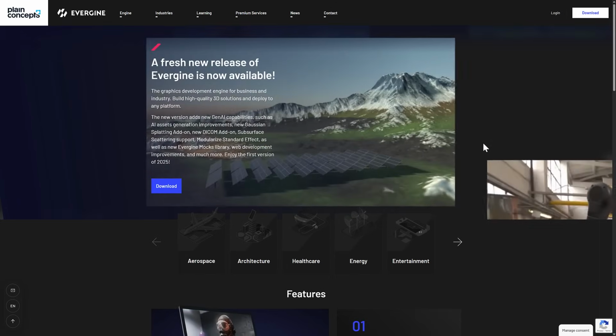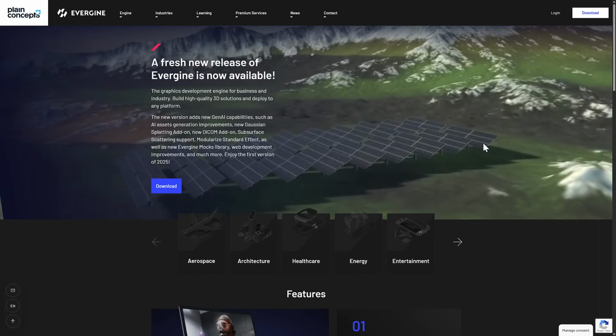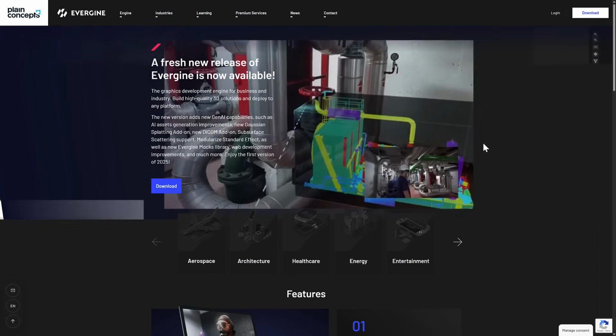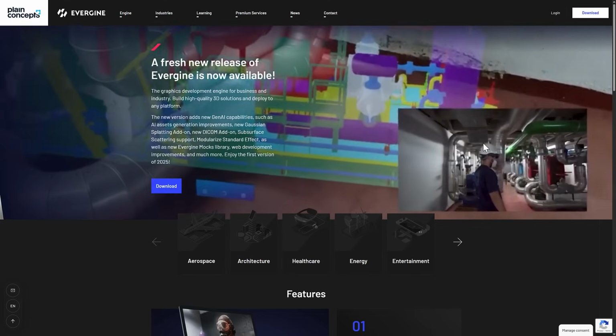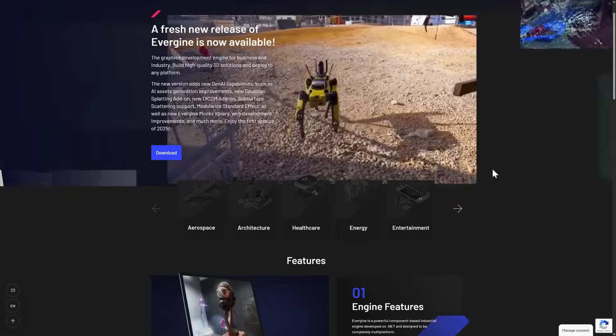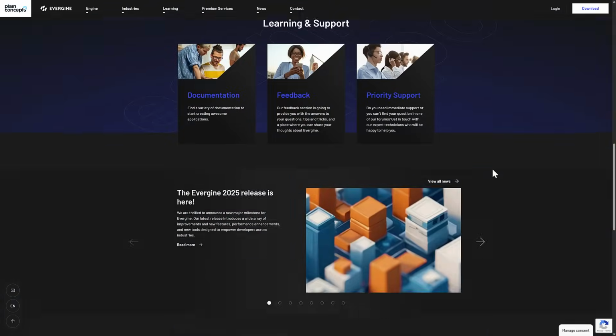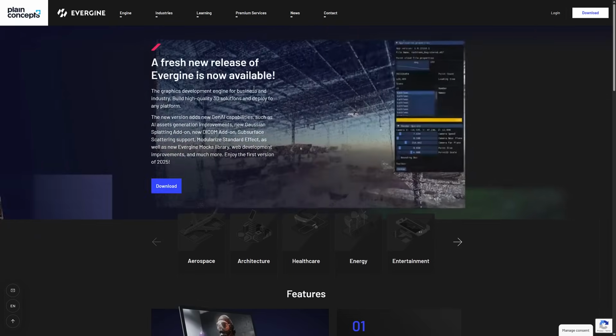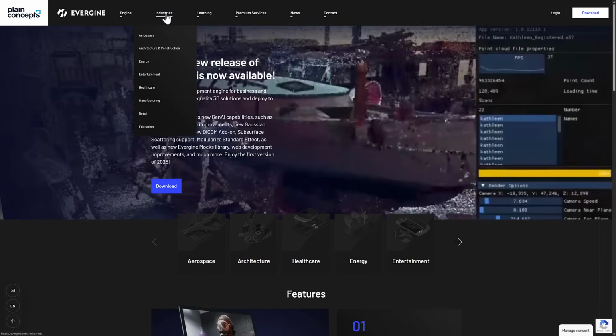Another one we have here is Evergine. Now, Evergine has also gone through a renaming. Once upon a time, it was called Wave Engine. Now, this one is, again, being aimed at the same kind of spaces as Unigine is. So they don't even talk about it as a game engine anymore, to be honest. I don't know that I should be mentioning this one because, again, they don't call it a game engine anymore. But you could definitely use it as a game engine.